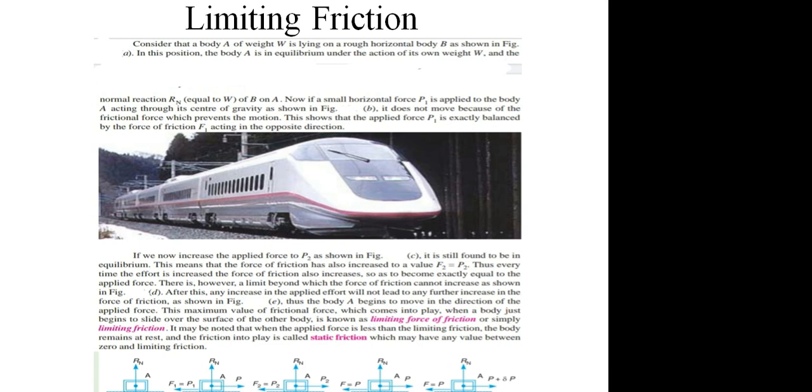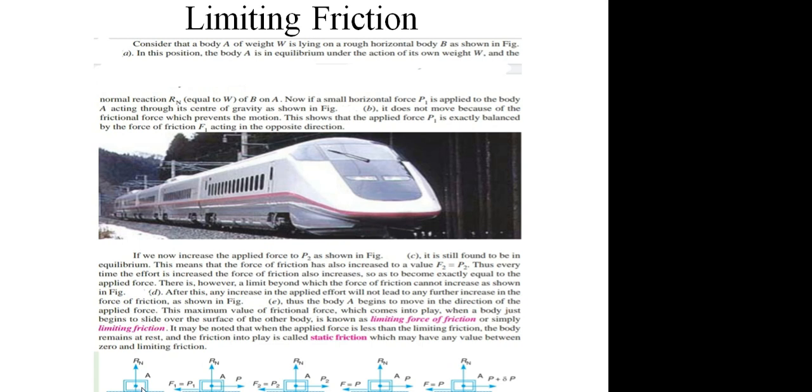Now here you can see that in figure A, the body A is placed on a plane surface B. This body A has weight W, which acts in the downward direction. When the weight acts downward, one reaction acts in the opposite direction to that load. That reaction is the normal reaction, acting in the upward direction, opposite to the weight of the body which acts downward.